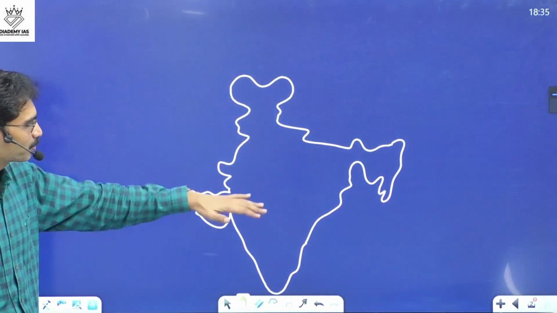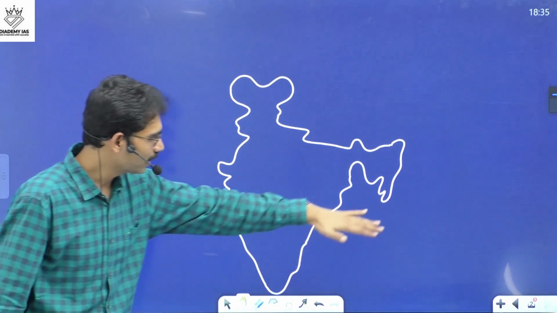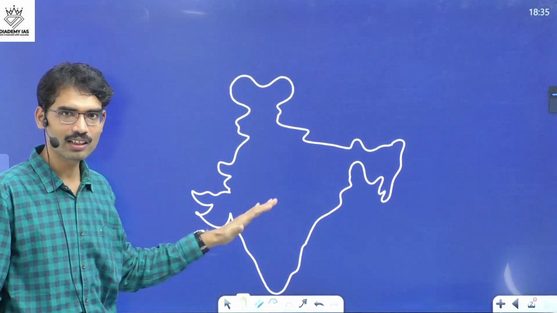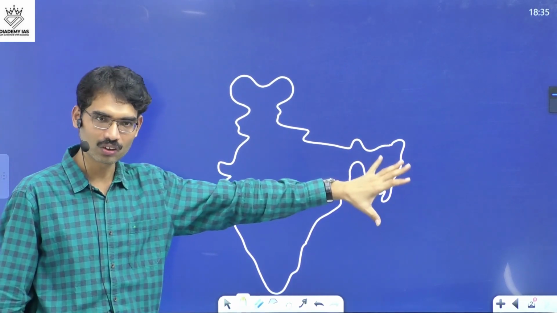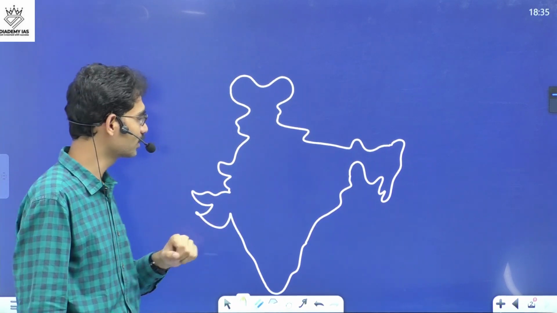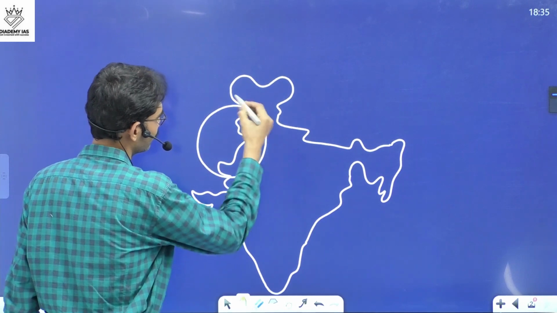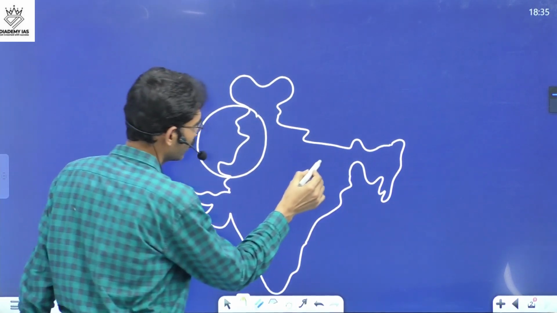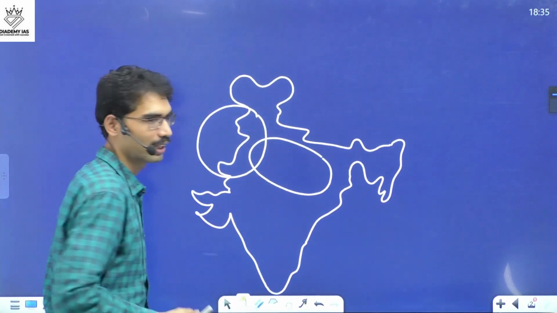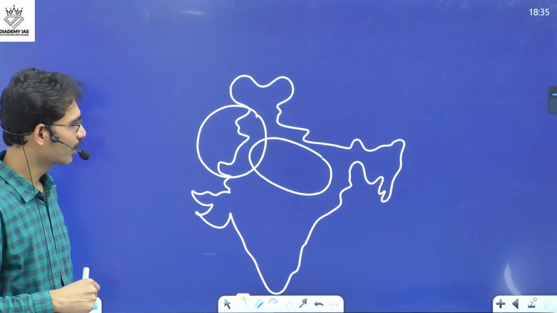When the civil disobedience movement started, Gandhiji wanted the entire country to follow a single goal to fight against the British. But before that, in the Punjab region, communist activities were also going on.